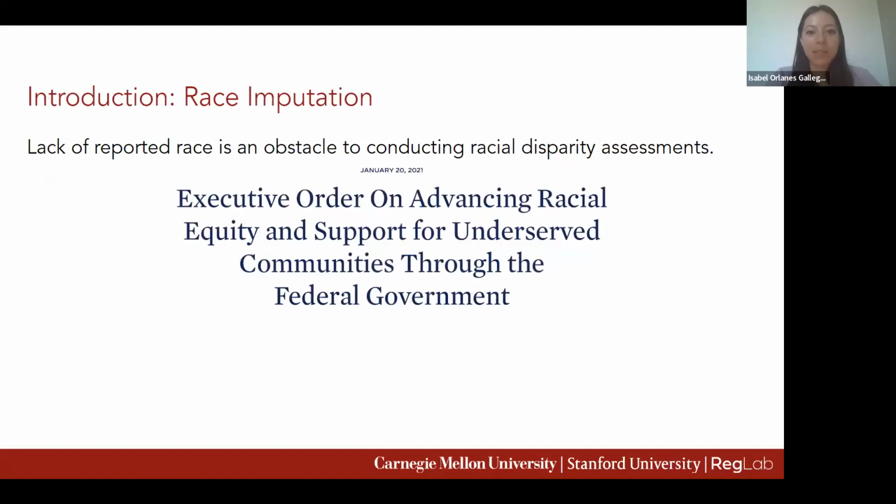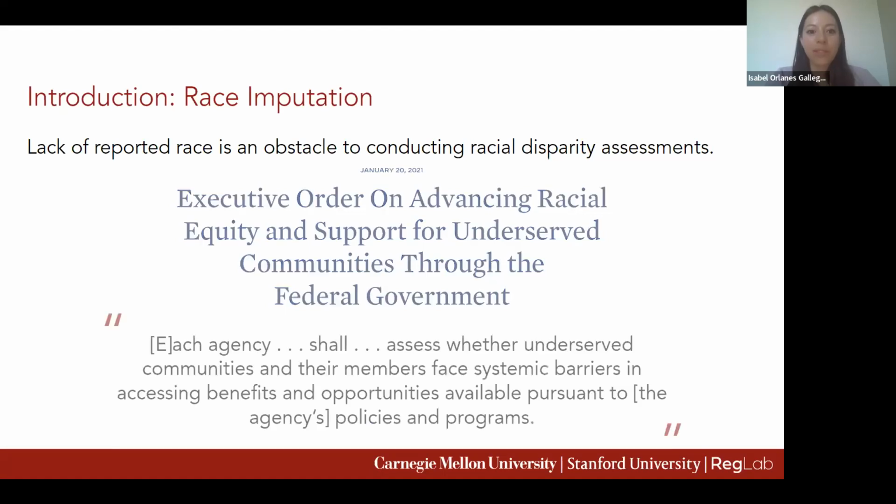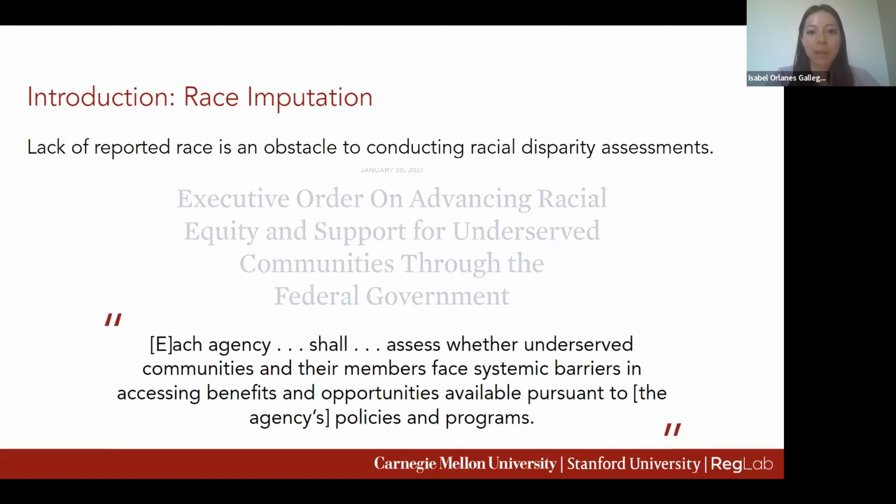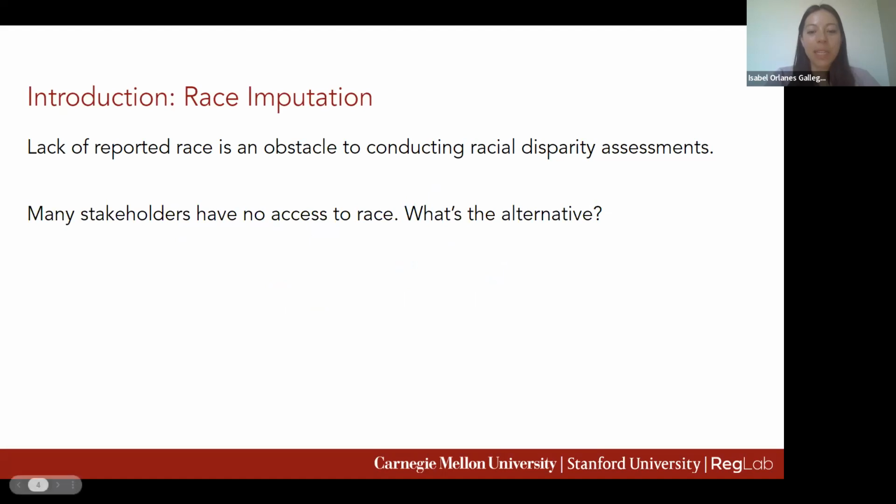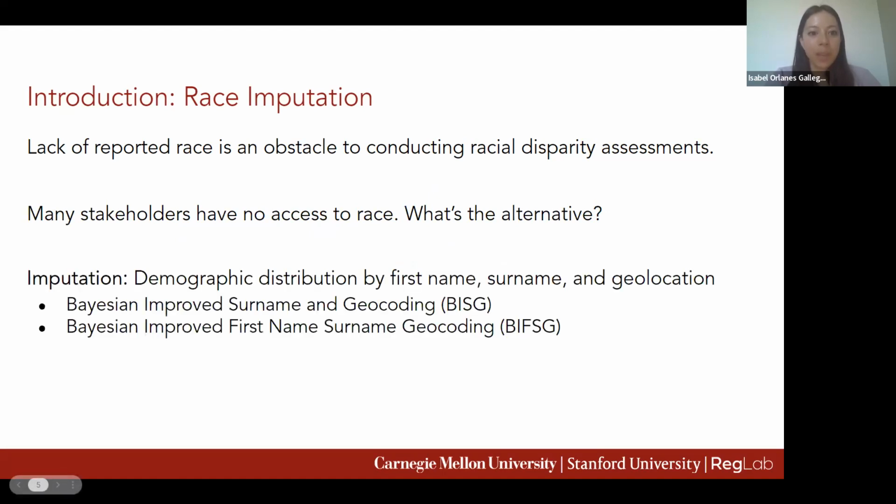Racial equity assessment is critical for understanding disparate impacts of policies on protected groups. This point has been emphasized by the 2021 U.S. Executive Order 13985, which requires federal agencies to conduct racial equity assessment to reduce, eliminate, and prevent racial discrimination and inequities. However, many stakeholders often do not have access to self-reported race, which poses a key limitation in conducting racial disparity assessments. One important alternative is imputation.